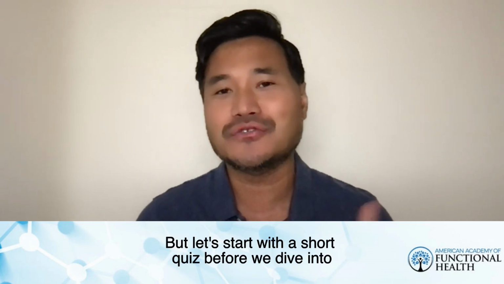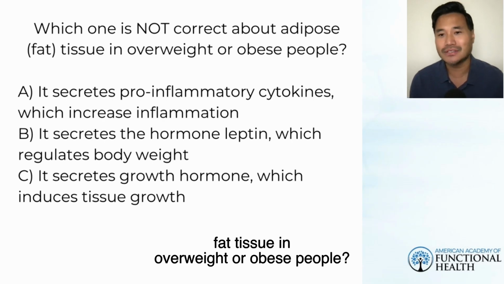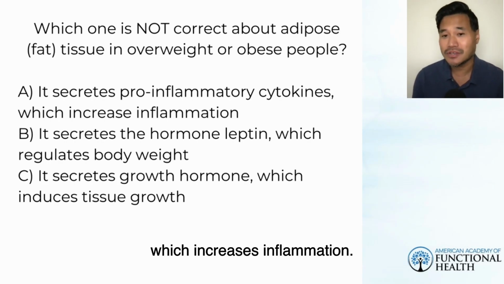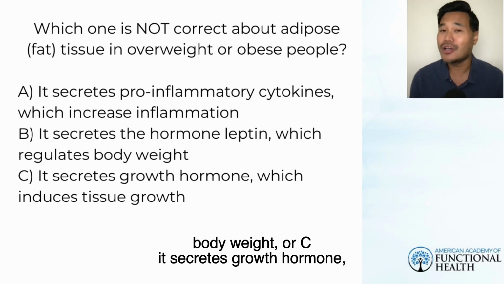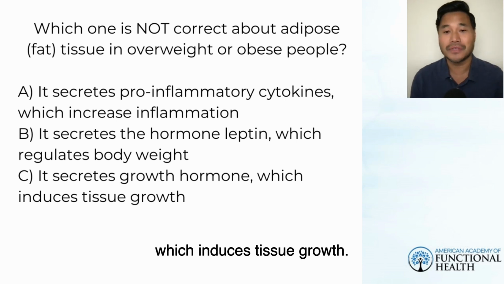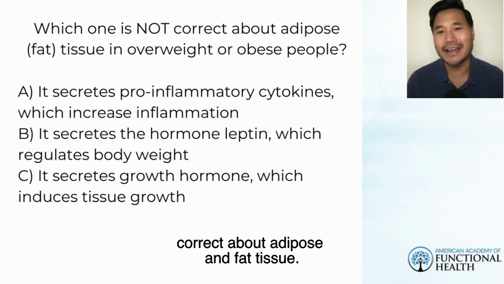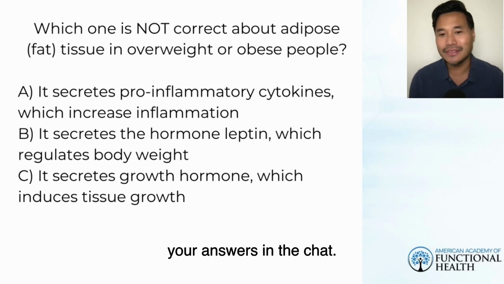But let's start with a short quiz before we dive into the discussion here. So the question is, which one is not correct about adipose or fat tissue in overweight or obese people? A, creates pro-inflammatory cytokines, which increases inflammation. B, it secretes the hormone leptin, which regulates body weight. Or C, it secretes growth hormone, which induces tissue growth. And again, the key word here is which one of these is not correct about adipose and fat tissue. We'll give you a couple of moments here and you can put your answers in the chat.